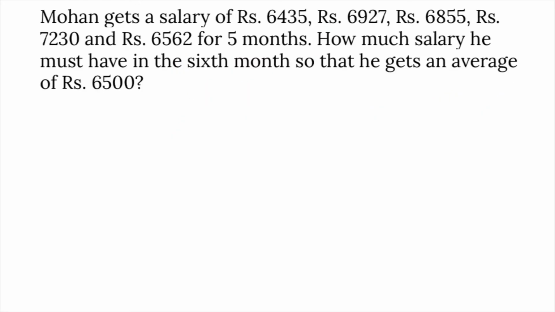Mohan gets a salary of 6435 rupees, 6927 rupees, 6855 rupees, 7230 rupees and 6562 rupees for 5 months. How much salary must he have in the 6th month so that he gets an average of 6500? We know average is equal to sum divided by number.